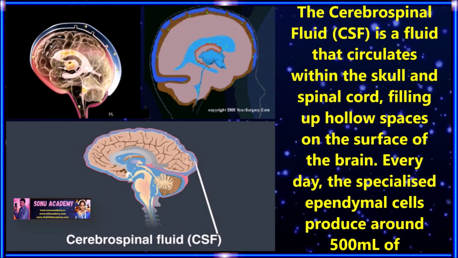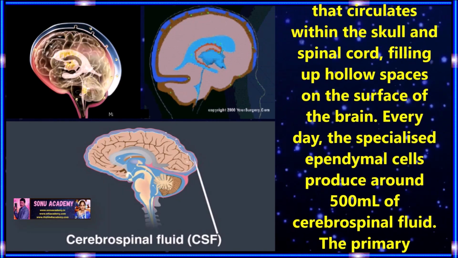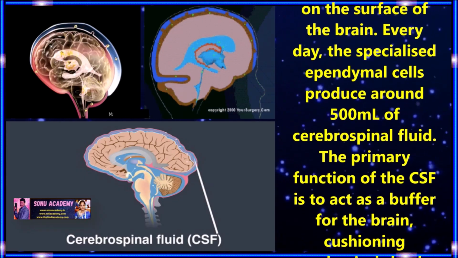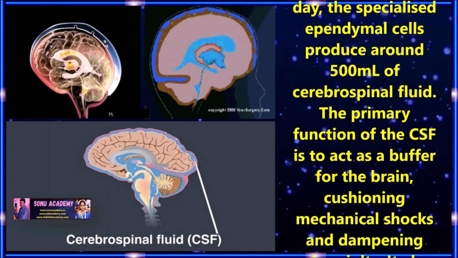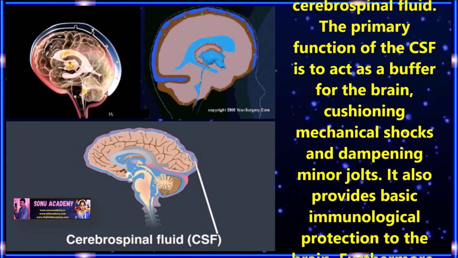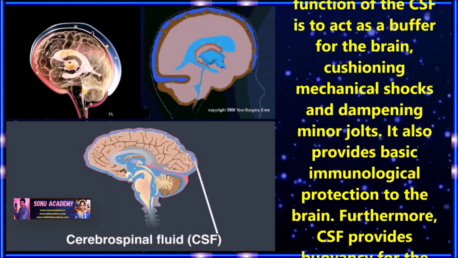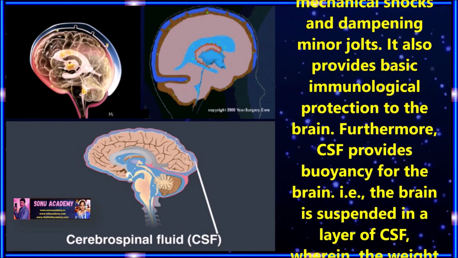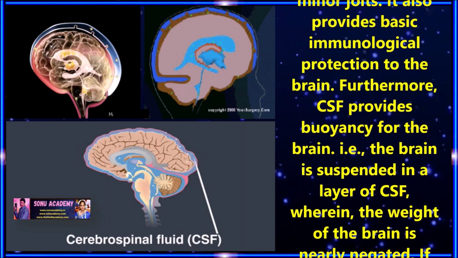Every day, specialized ependymal cells produce around 500 ml of cerebrospinal fluid. The primary function of cerebrospinal fluid is to act as a buffer for the brain, cushioning mechanical shocks and damping minor jolts. It also provides basic immunological protection to the brain.